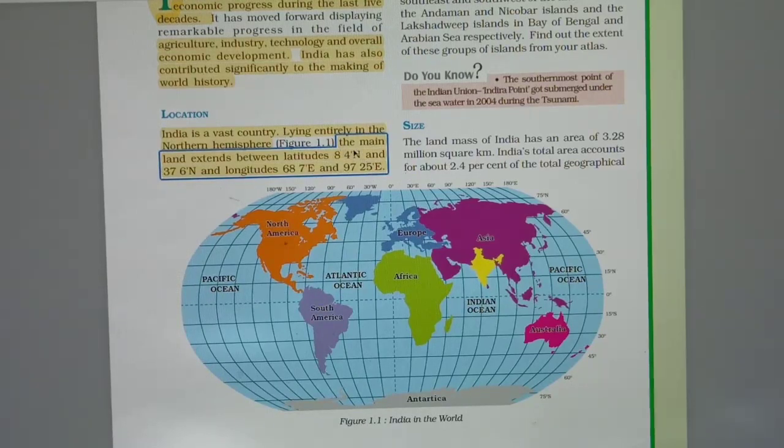Why have we taken north and east only? Why have we not taken west and south? The reason is that India lies in the northern and eastern hemisphere. That's why we have taken the latitudes as north and the longitudes as east.